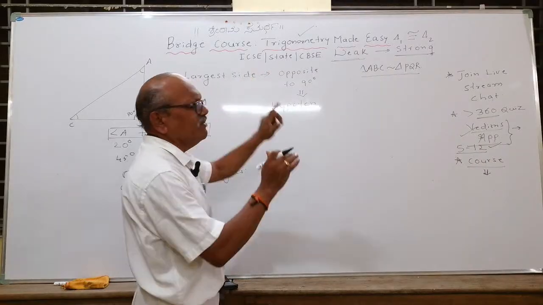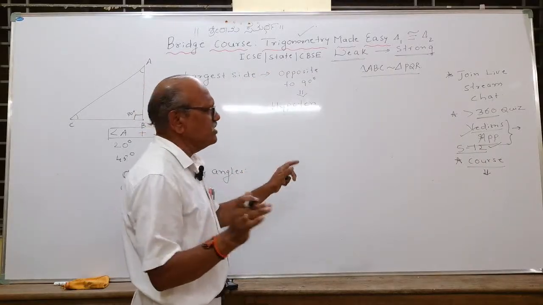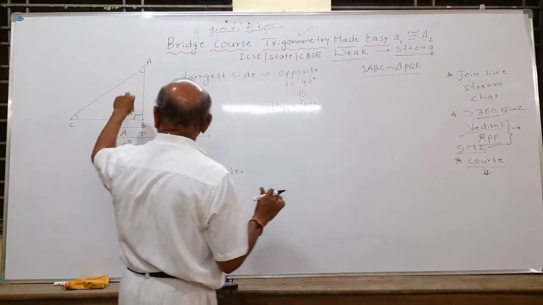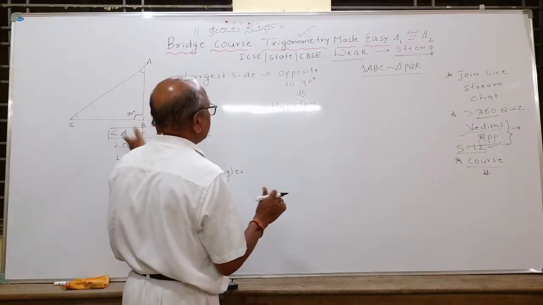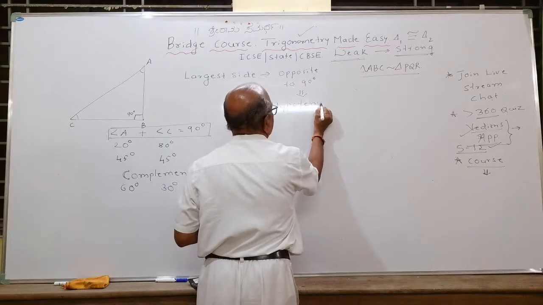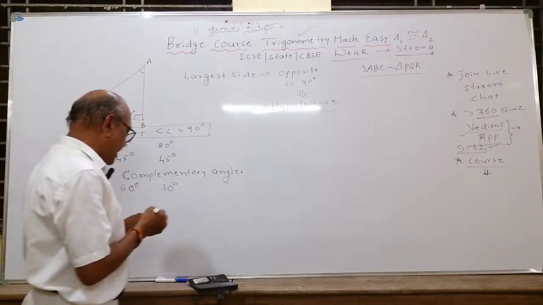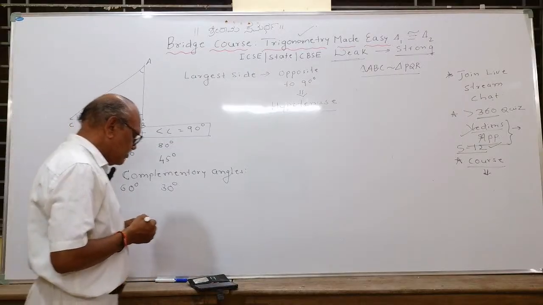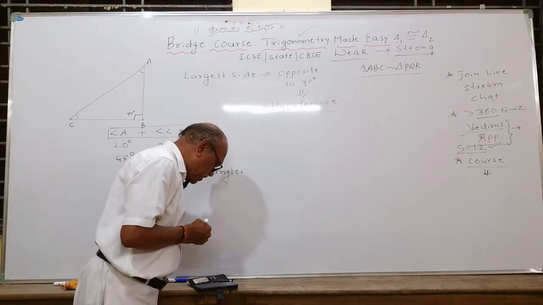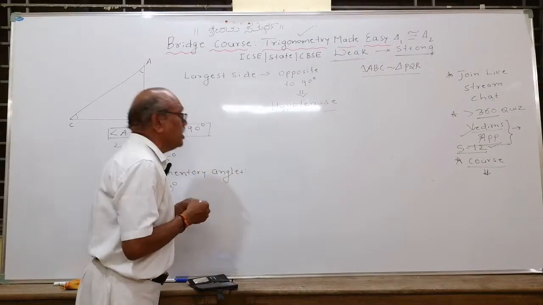Generally in trigonometry, they will not ask you tough questions, but you must know what the sides are and how the sides change here. It is called hypotenuse. Repeat. The side opposite to the 90 degree is called as, answer the question, the side opposite to the 90 degree is called hypotenuse.